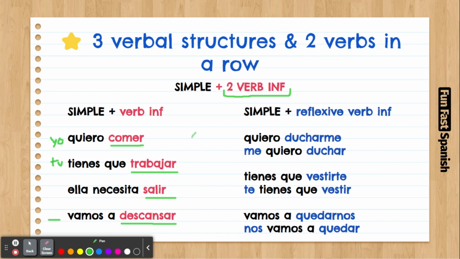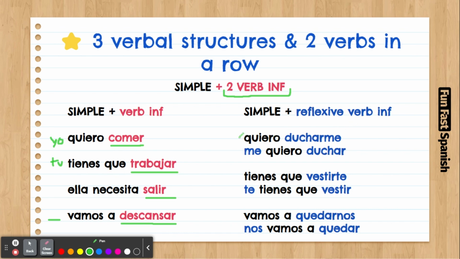Good. Nice. Now let's have a look at the same, but instead of a verb in infinitive, we're going to have a reflexive verb in infinitive. So again, simple. Yo quiero, tú tienes que, nosotros vamos a, are verbs conjugated according to the personal pronoun. Easy. Reflexive verbs in infinitive change according to the personal pronoun as well.